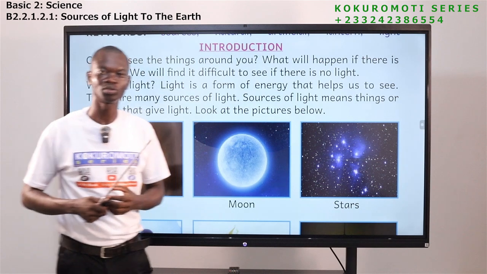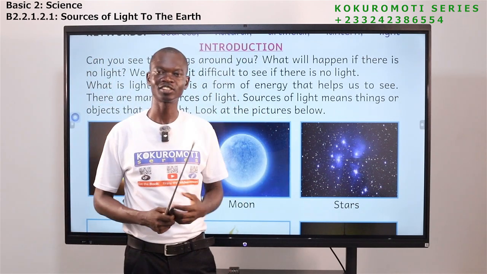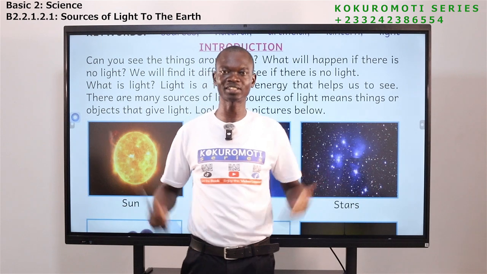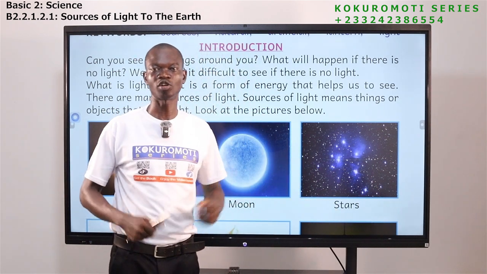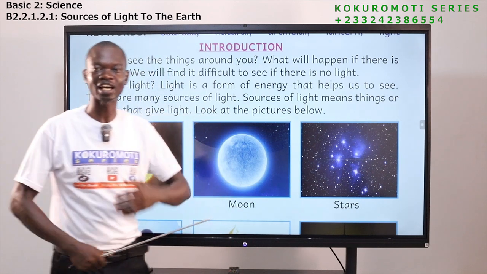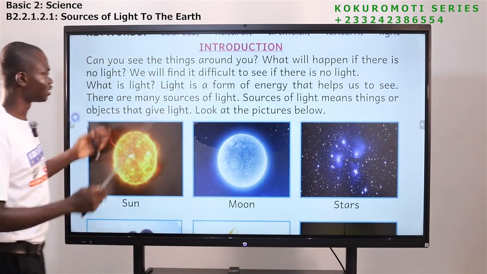So if I ask you, where do you get light from? And you tell me, oh, I get light from the sun. So it means the sun is a source of light, because that is where light comes from. Apart from the sun, there are so many things that give us light. So we are going to look at them.